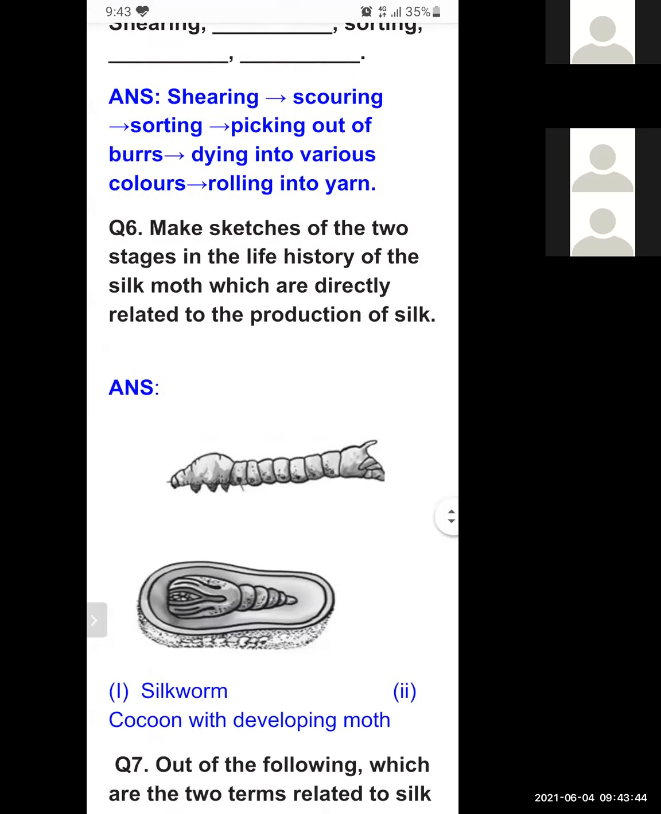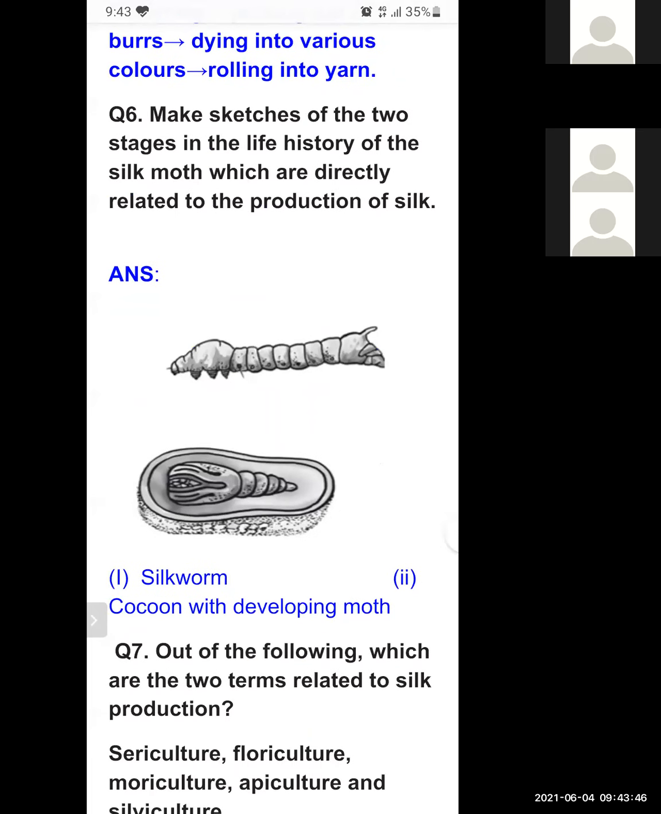Question number 6. You have to sketch the 2 stages in the life history of the silk moth which are directly related to the production of silk. So the first stage is silkworm. The second is cocoon with developing moth. These are the 2 stages of the life history of the silk moth which are directly related to the production of silk.